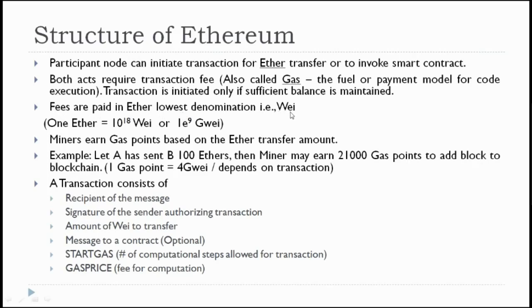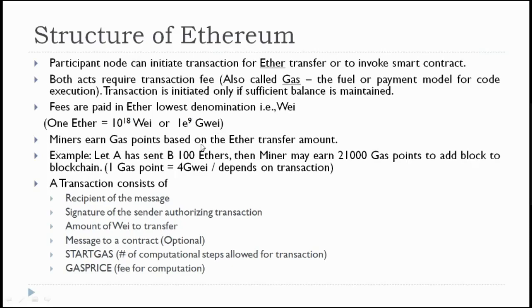Fees are paid in Ether's lowest denomination called Wei. Wei is the lowest denomination in Ether, whereas in Bitcoin, Satoshi is the lowest denomination. 1 Ether is equal to 10 power 18 Wei. So you look at it, 10 power 18 Wei is 1 Ether. Okay, that is 1 e power 9 gigawei.